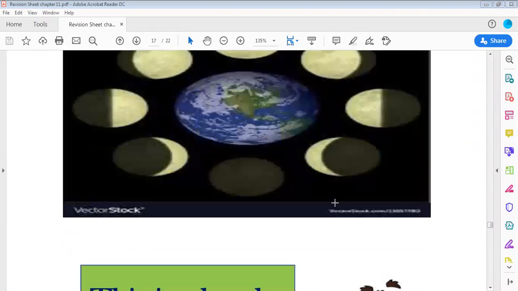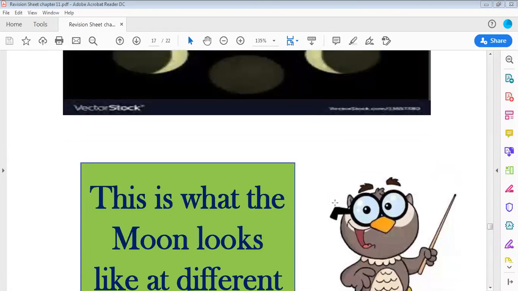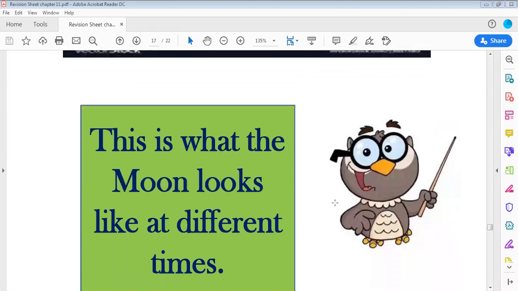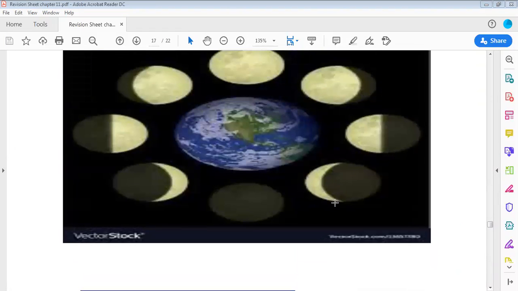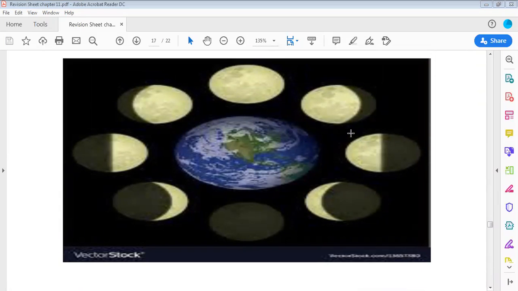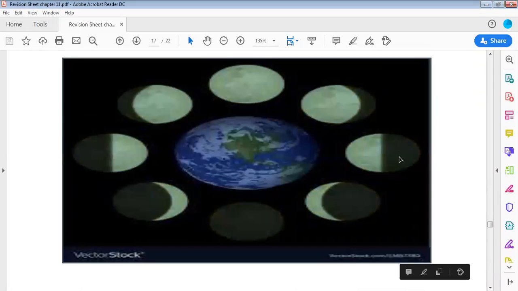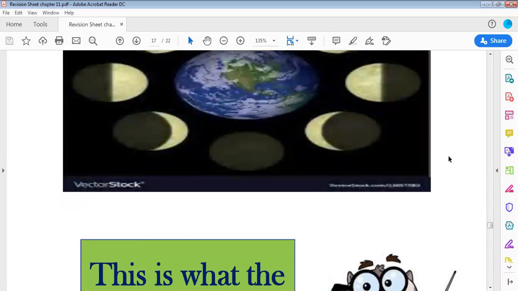And we learned together what the moon looks like at different times. During the month, you can see the moon as you can see it here in this picture. Full moon, okay, and then half moon, and then new moon, and then half moon again. This is what we can see of the moon during the month.